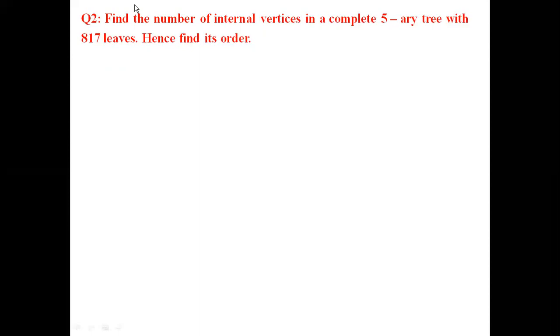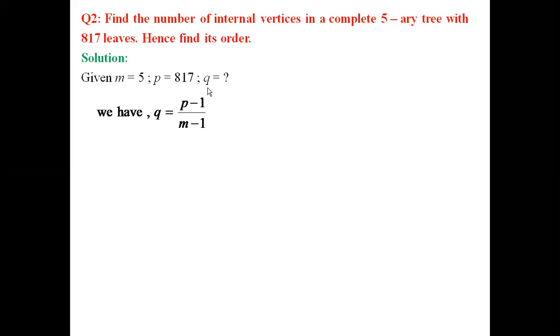It is given the tree is a complete 5 array tree, so m value is equal to 5, and there are 817 leaves, so p equal to 817. We need to first find the number of internal vertices, followed by the order, that is n.